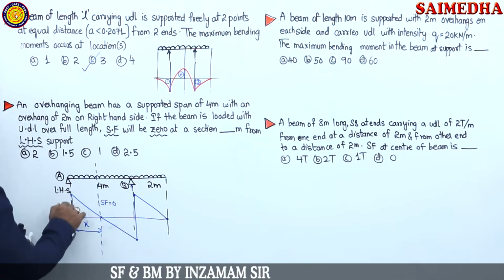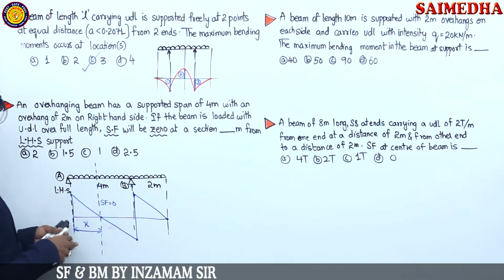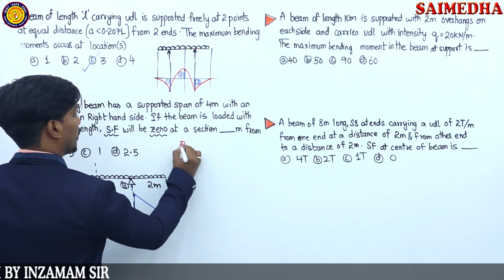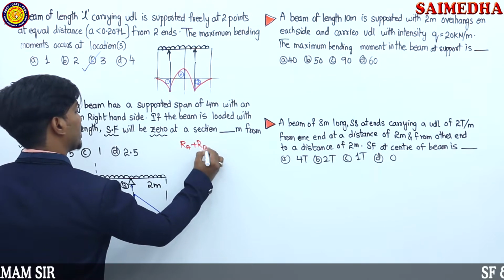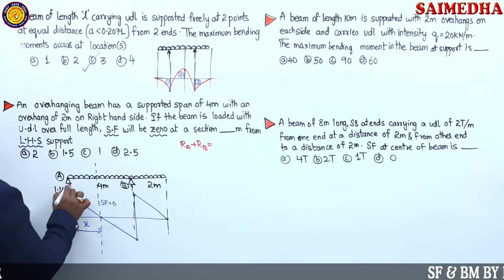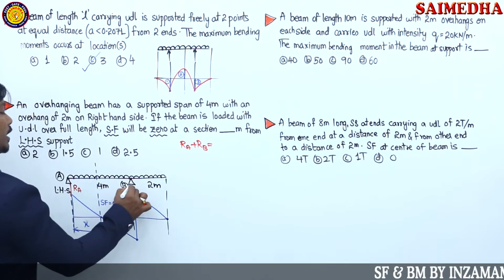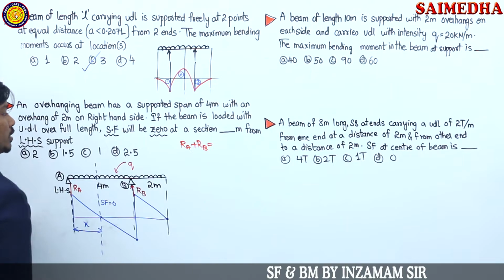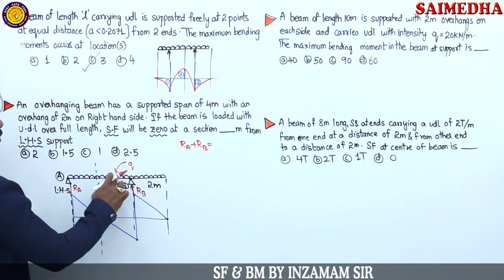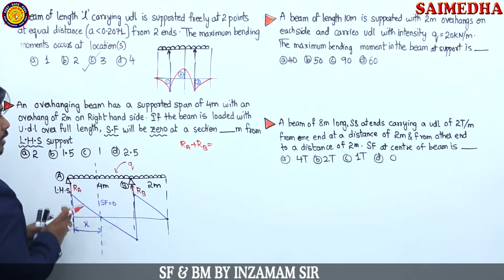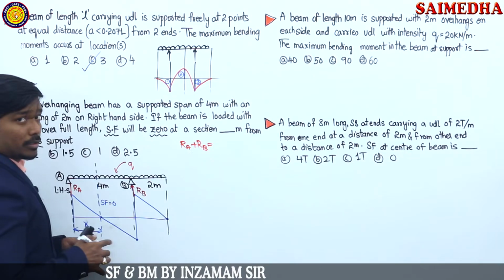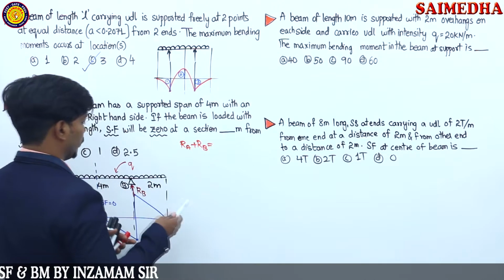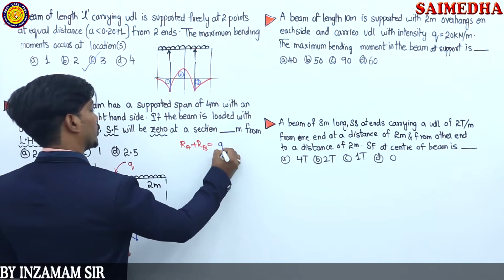Okay, first of all we need to calculate the shear force, that means we need RA and RB. So what we can write here, upward forces is equals to downward forces. RA plus RB, upward forces. Let's say this one is RA guys, and here we are having RB. RA plus RB is equals to, let's say this force is Q. So this is the Q guys. Q times of what now? 6.